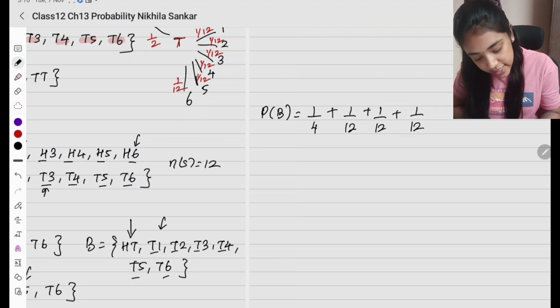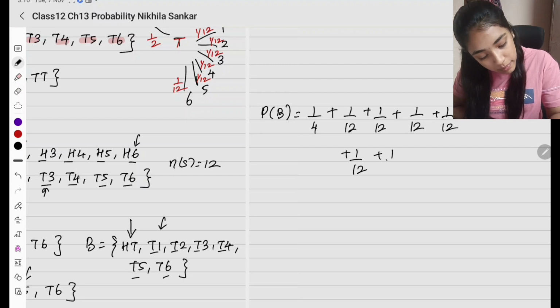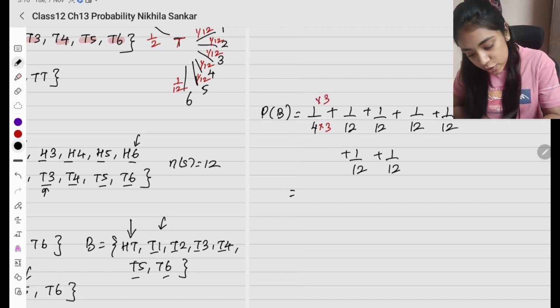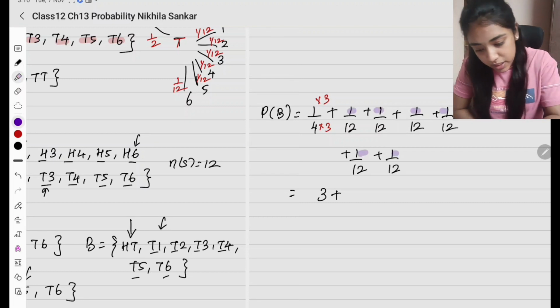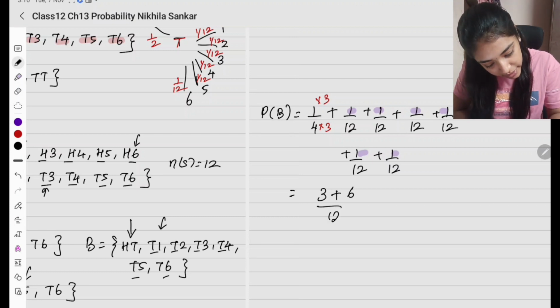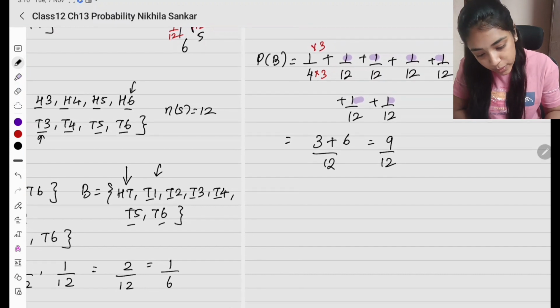1, 2, 3, 4, 5, 6 plus 1 by 12 plus 1 by 12 plus 1 by 12. Okay, so now when I add this, I take the LCM at this place. So I can have into 3 into 3. So what is the numerator? 3 plus 1 2 3 4 5 6. So 3 plus 6 divided by 12, which is 9 by 12. So in that I'll leave the 2 by 12 as it is.